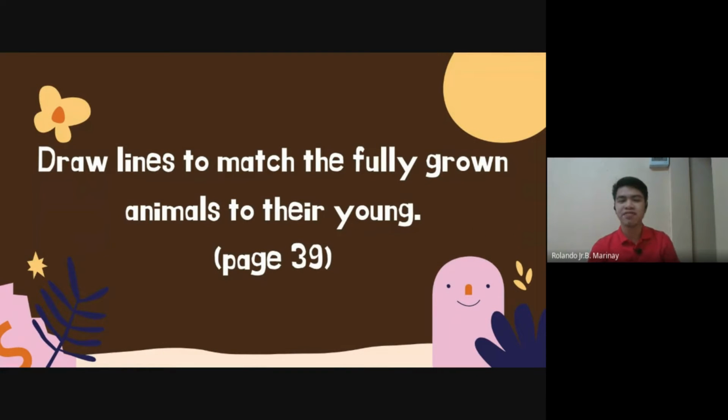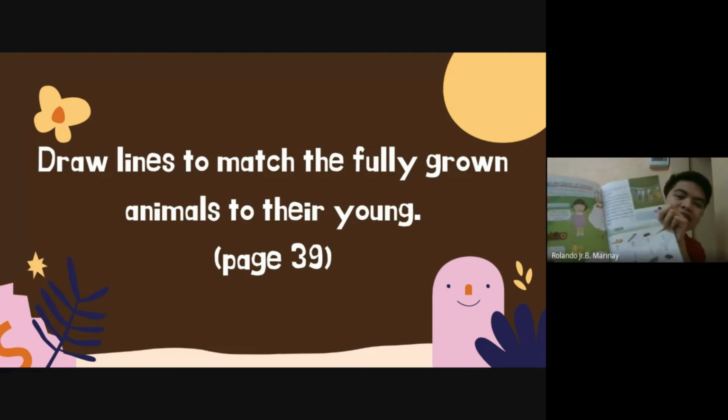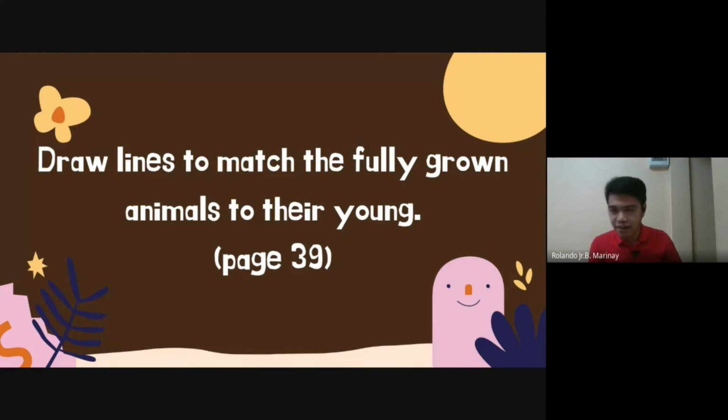Okay, for your activity, we're going to draw lines to match the fully grown animals to their young. So I want you to open your book to page 39. Page 39. I will show you how it looks like. Page 39 looks like this. Okay, this is page 39. Okay, very good, Naman, Small, and Ayun. They are showing their book.